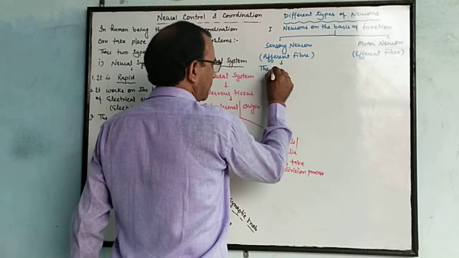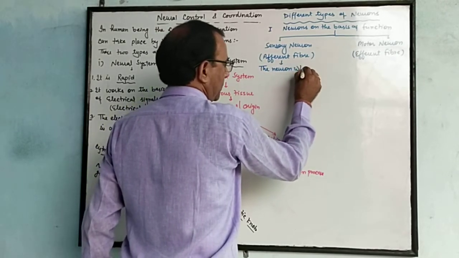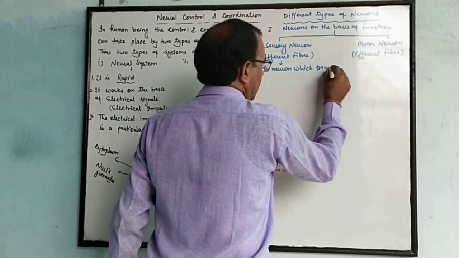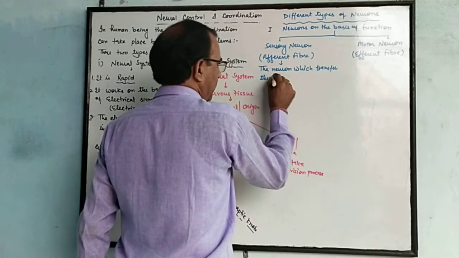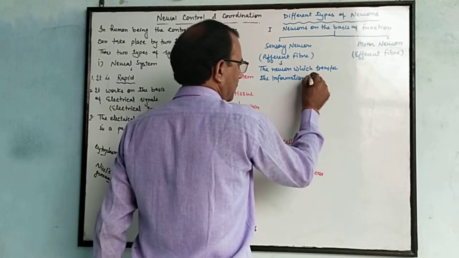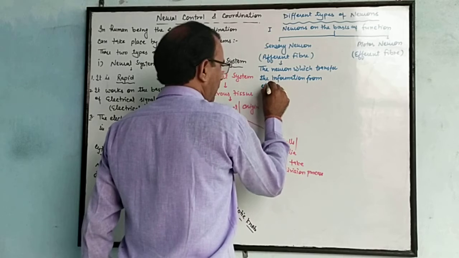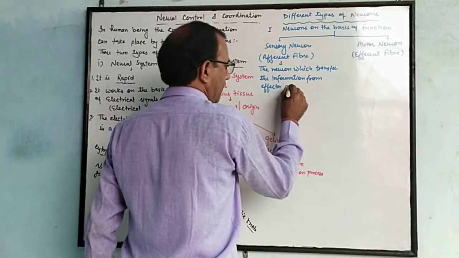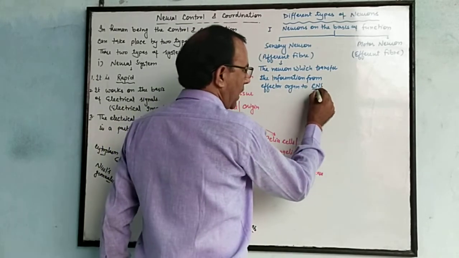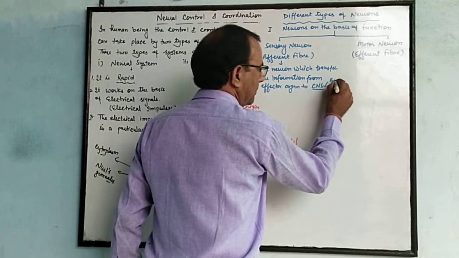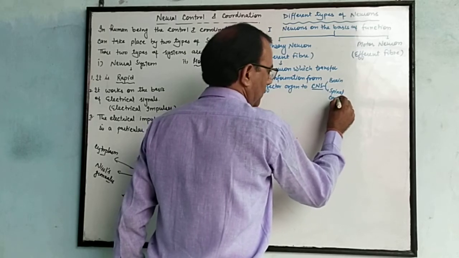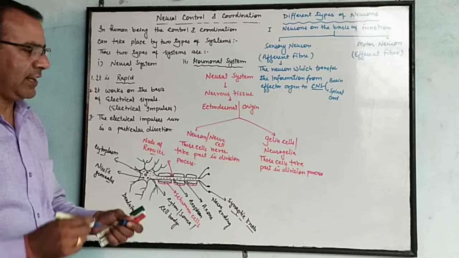The neuron which transfers the information from effector organ to CNS, central nervous system, and it contains two parts, brain and second one is spinal cord. Those neurons are known as sensory neurons.